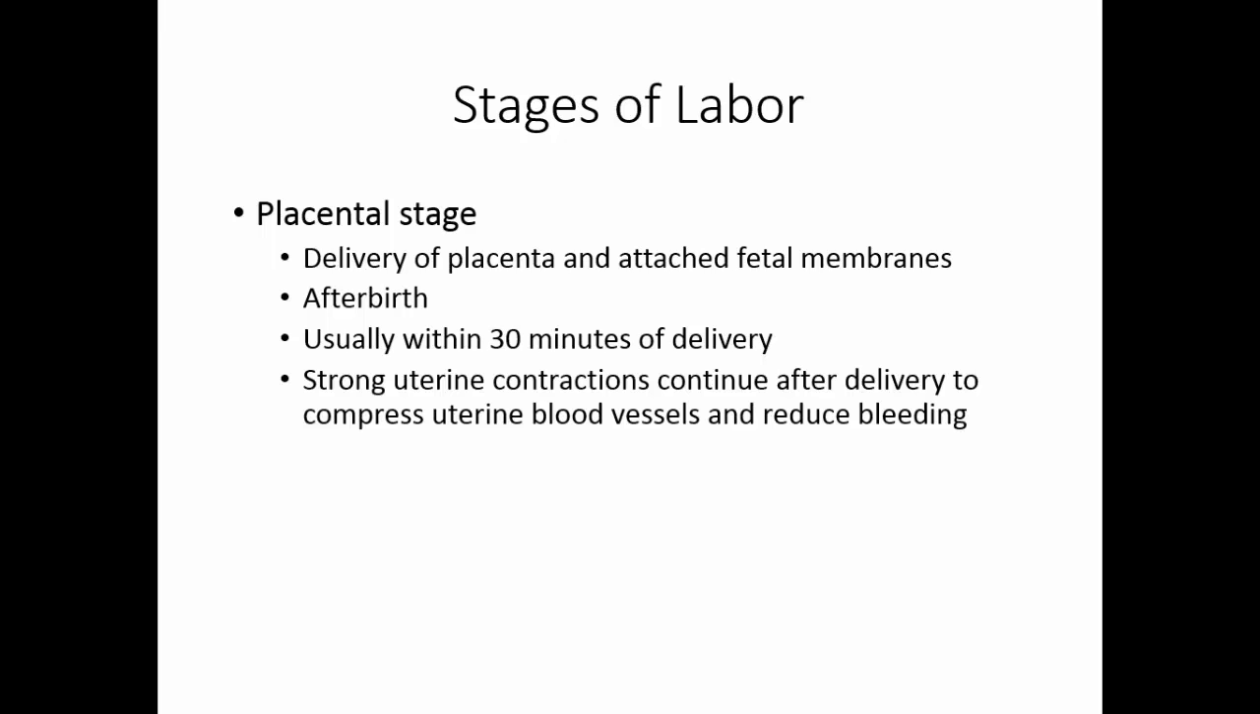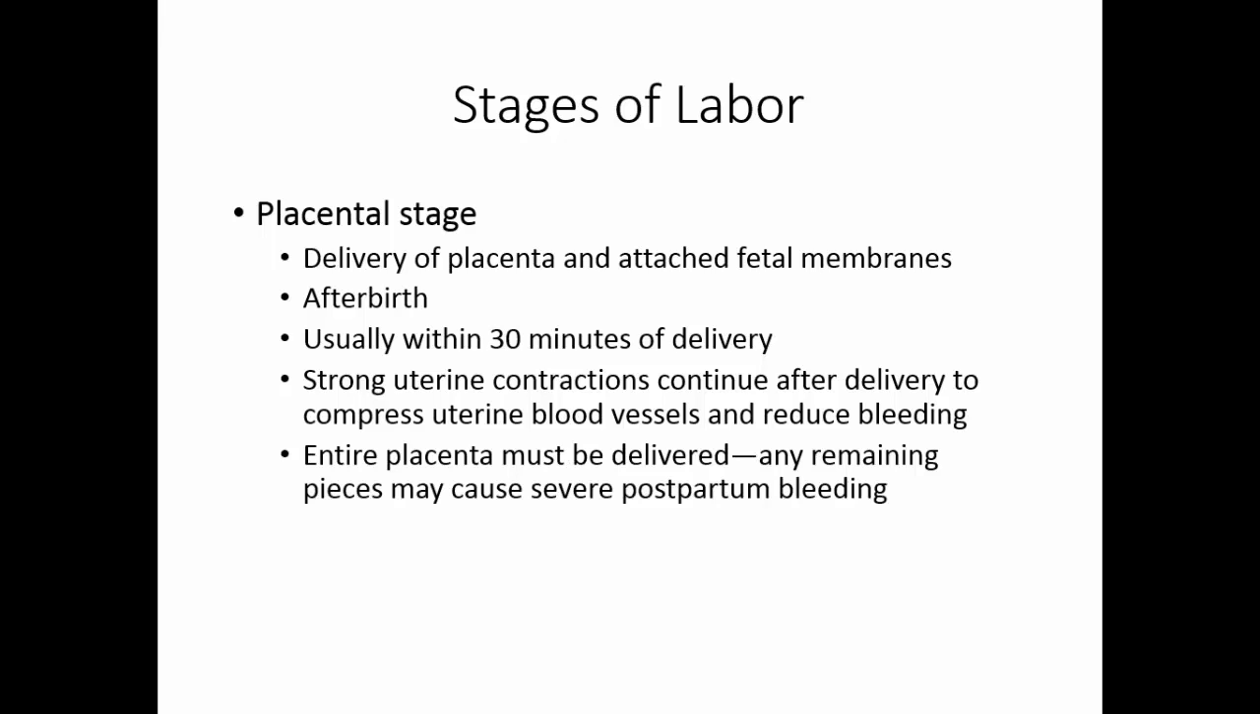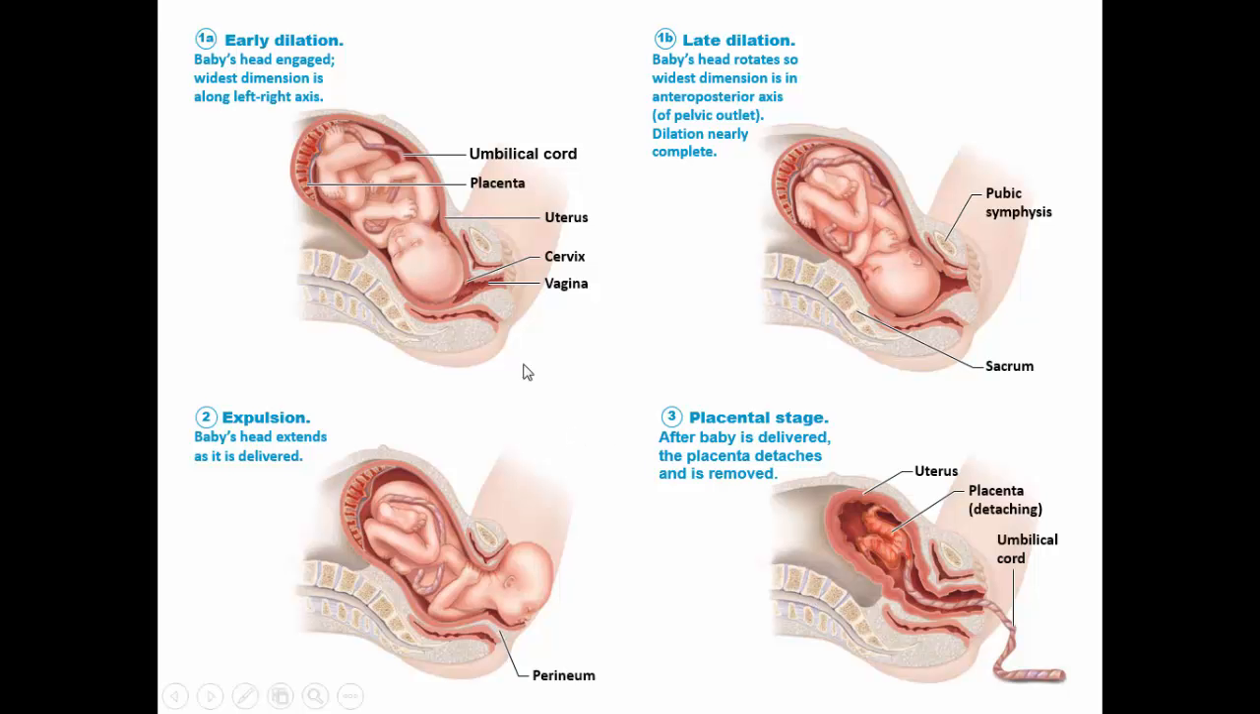Strong uterine contractions continue after the baby has been pushed out. This helps compress the uterine blood vessels and reduces bleeding. Physicians always want to make sure the entire placenta has been delivered. Any remaining pieces may cause severe postpartum bleeding. The placenta is checked to make sure all of the membranes look normal and that the blood vessels from the umbilicus look normal.